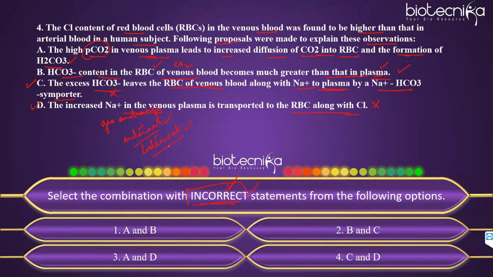Correct, good. So cellular respiration is internal respiration or tissue respiration, where the exchange takes place between the capillaries, which have oxygenated blood, and the tissues, which have high levels of CO2. The capillaries will release oxygen and in turn CO2 will come from the tissues, and the blood becomes deoxygenated. So remember these topics, from where you get statement based questions.